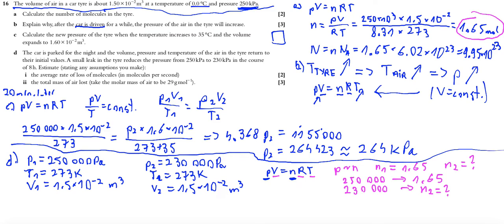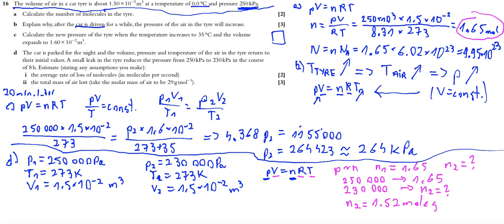So it is 1.65 multiplied by 230,000 and divided by 250,000, which gives around 1.52 moles.